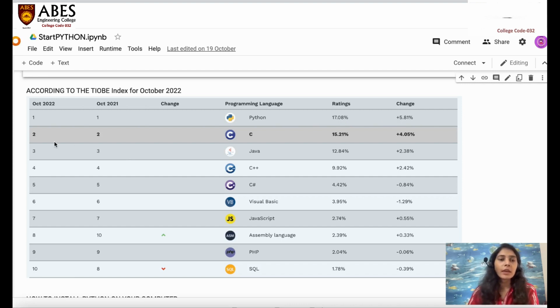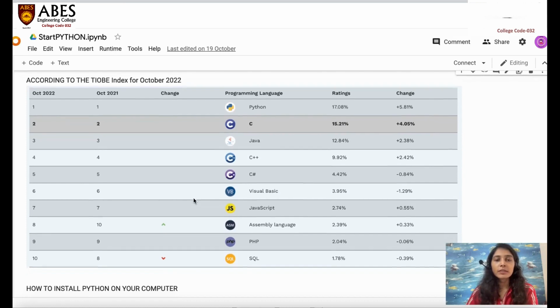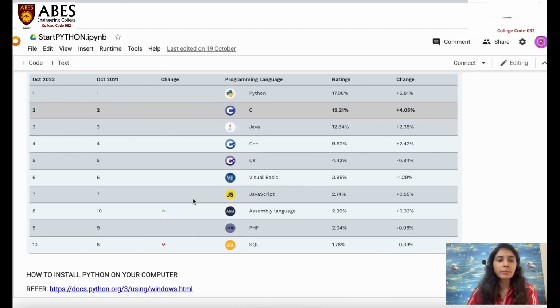On second there's the C programming language, and on third the Java programming language, and so on. Python is used by most of the developers or programmers, so that's why we are moving towards learning Python.